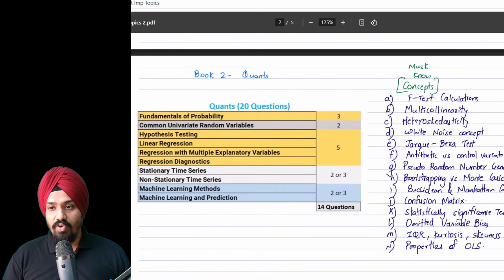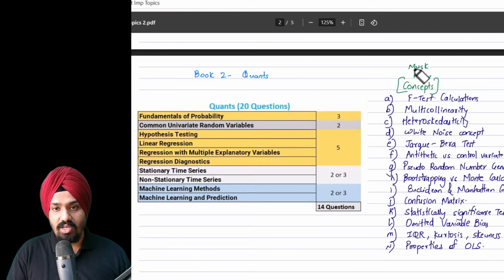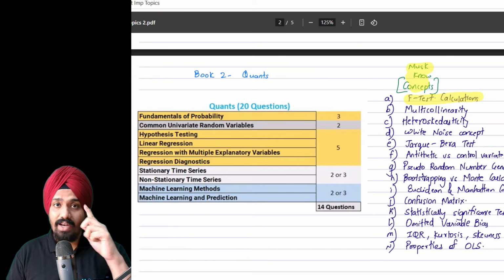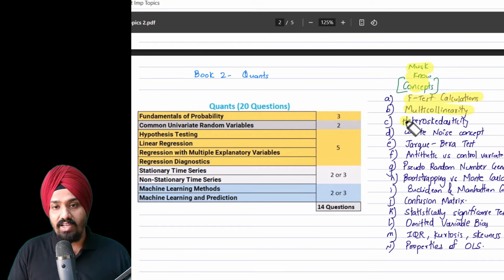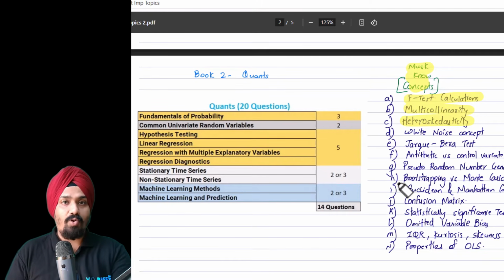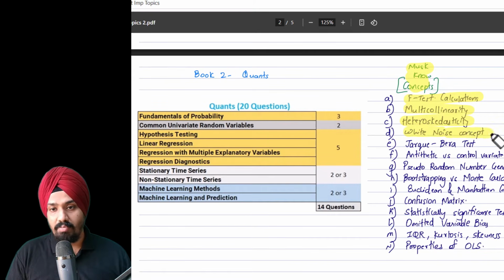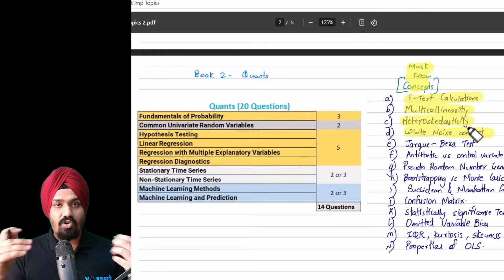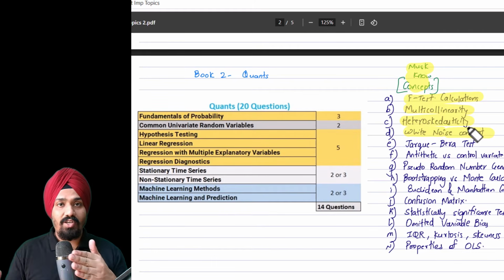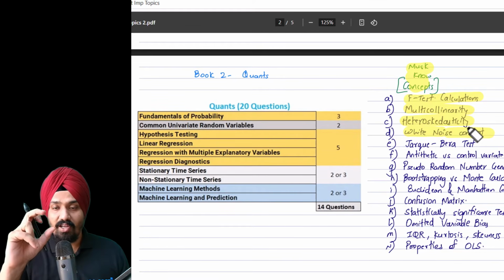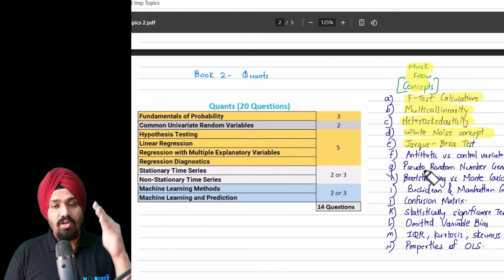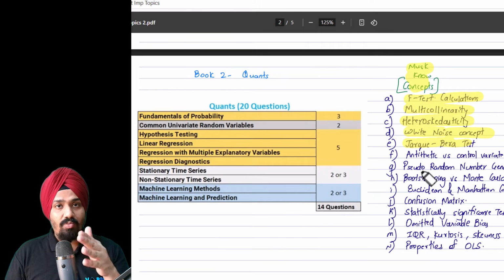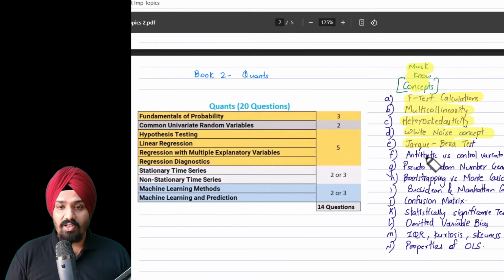All right, moving on to the must-know concepts. Here you should focus on the calculation of the F test, which is very important and you cannot skip it, and which appears in multiple regression. Multicollinearity and heteroscedasticity are very important in regression. White noise concept: there are 3 lines which talk about independent Gaussian white noise, and you just need to know that particular interpretation. Jarque-Bera test, which is used to check whether the distribution is standard normal or not. Very important, know the formula very well.